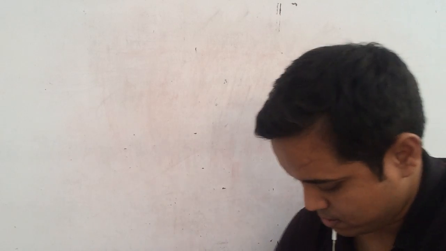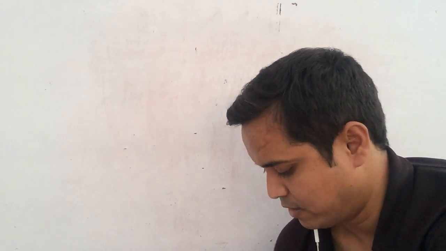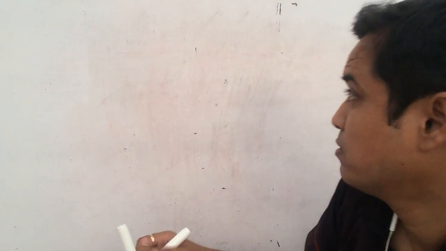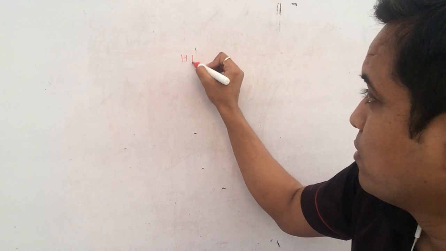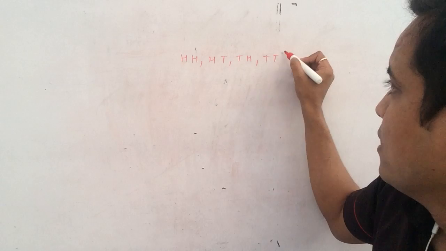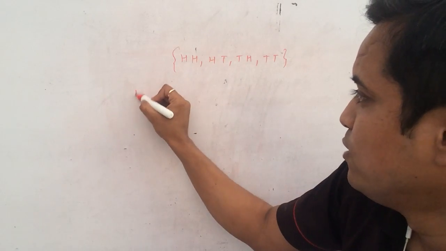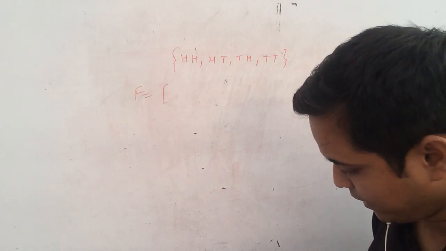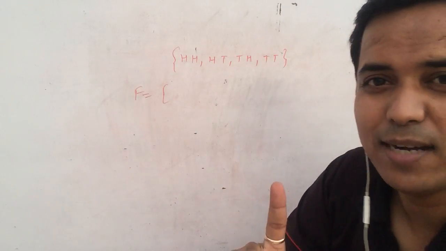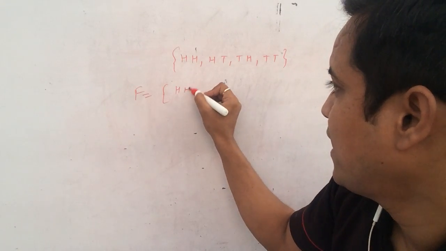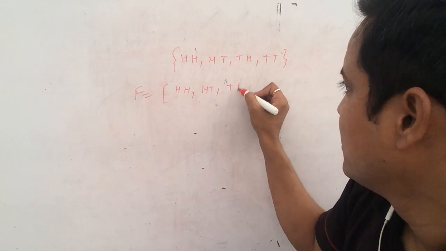Next question is, if two coins are tossed simultaneously, what is the probability of getting at least one head? Two coins are tossed: head head, head tail, tail head, tail tail. At least one head means you can get one head or two heads: head head, head tail, tail head.